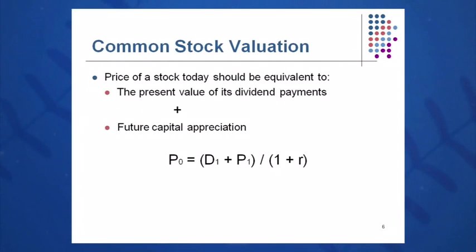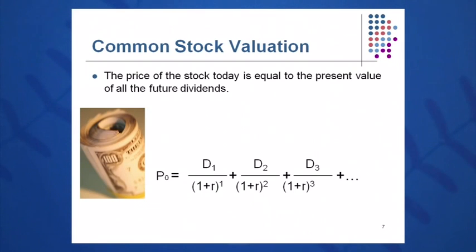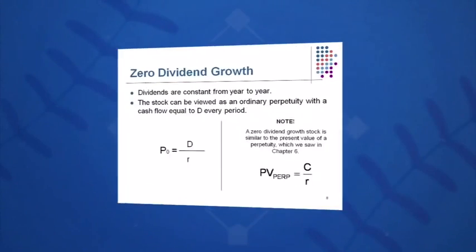So what is the price of the stock today? It's equal to the present value of the dividends plus some price in the future, all discounted back to today. And we can go on and on, discounting all the dividends back: dividend 1, dividend 2, dividend 3, dividend 4, dot, dot, dot. If we push out that P sub T, the price of the stock, far enough, it kind of falls off the map because it's discounted by such a large factor that there isn't much value. So we could say in general, the price of the stock today is equal to the present value of all of its future dividends in a very simple model.